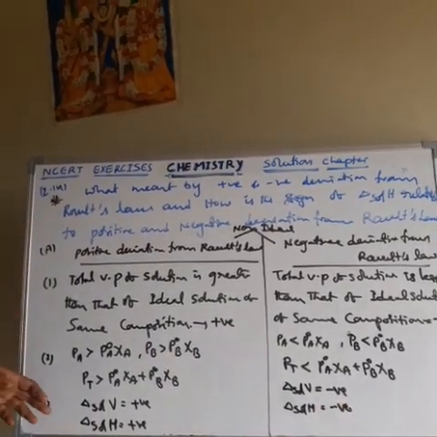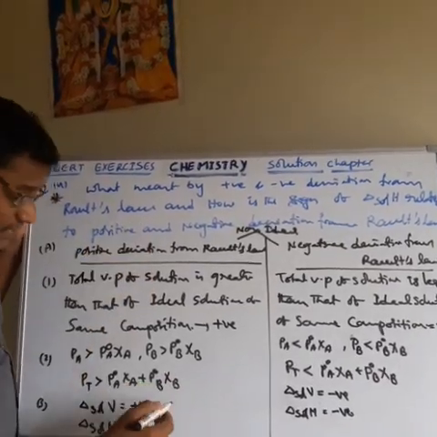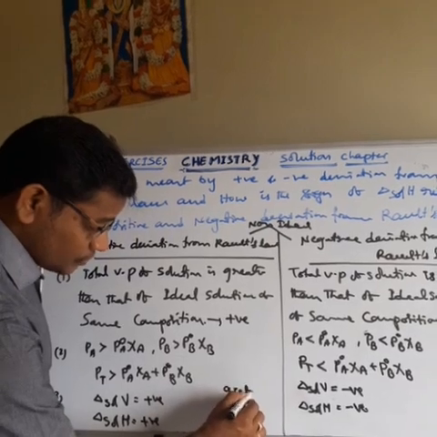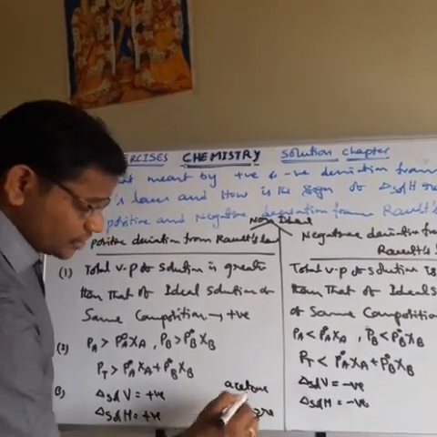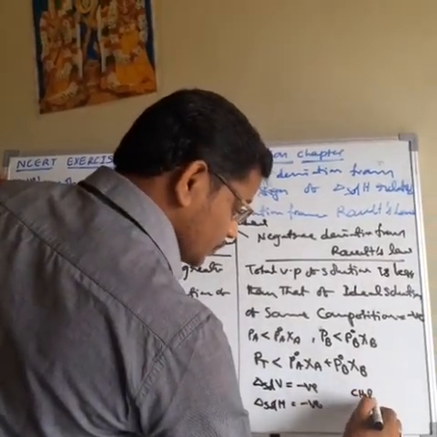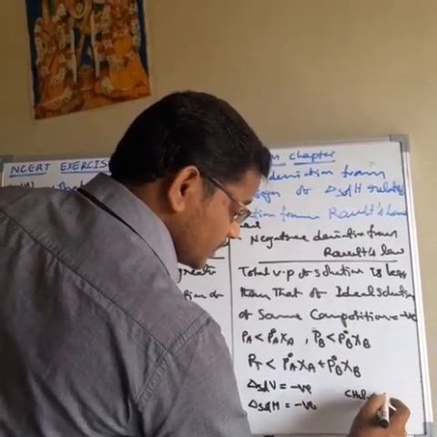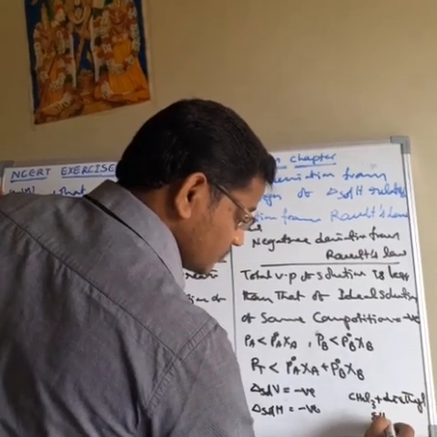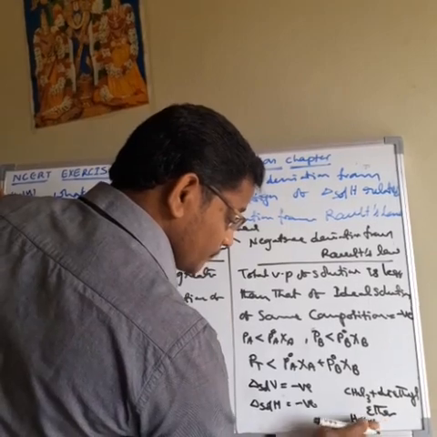Okay, so these are the three differences. And the fourth difference: what is the common example for positive deviation? Acetone plus benzene shows positive deviation. Here a common example is carbon tetrachloride plus diethyl ether, or H2O plus HCl.